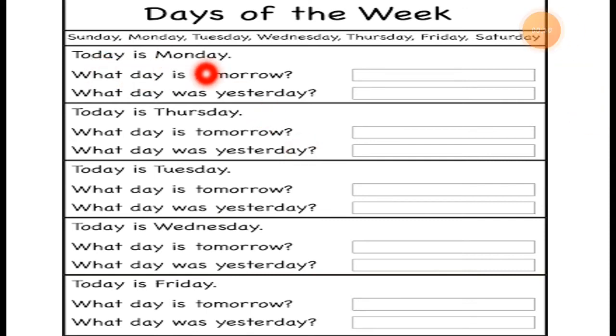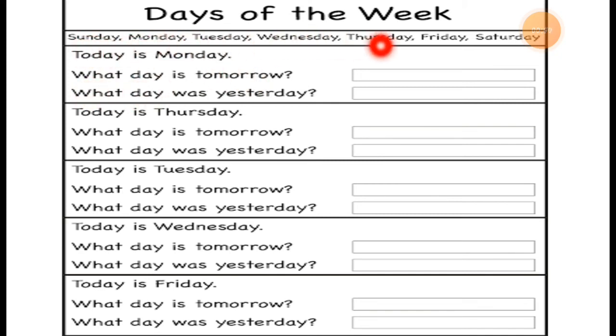Today is Monday. This is the information provided to us that today is a Monday. So what day is tomorrow? If today is Monday, what day is tomorrow? Just understand the question first. Today is a Monday. It is already given. Today is a Monday. What day is tomorrow?